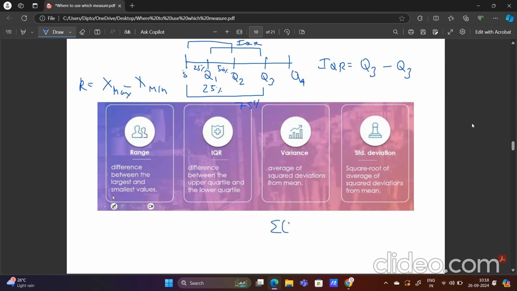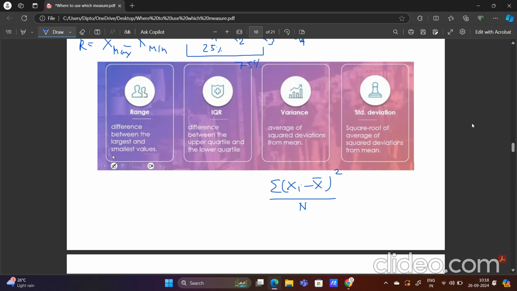Variance can be expressed as summation of (xi minus x bar) whole square by n in case of population, and in case of sample it is summation of (xi minus x bar) whole square by n minus 1. Standard deviation is nothing but the square root of it.